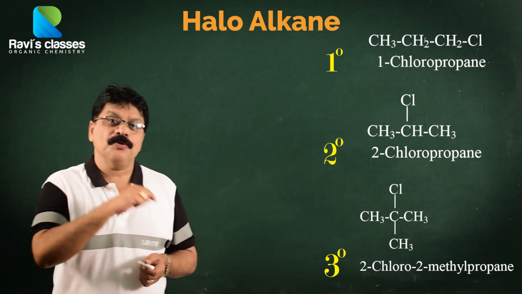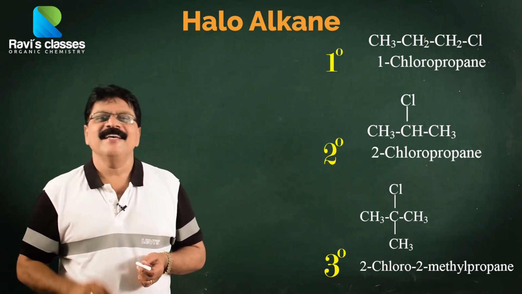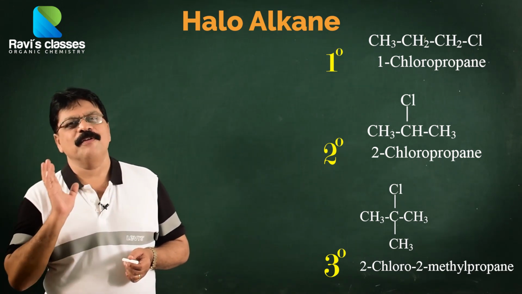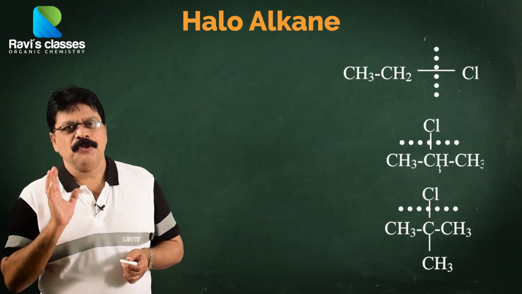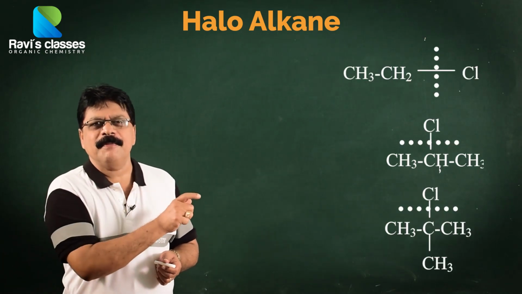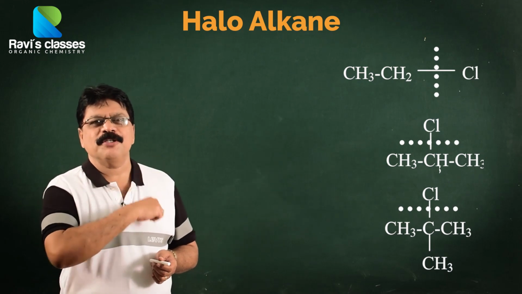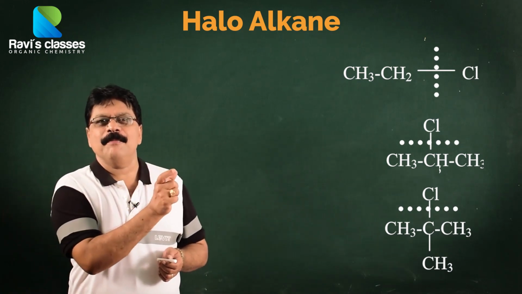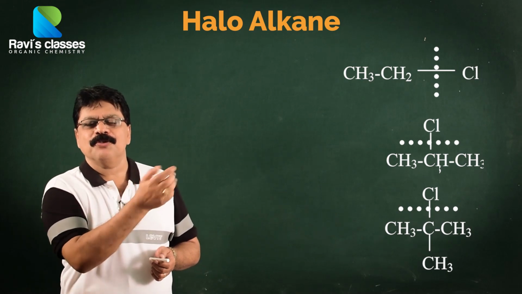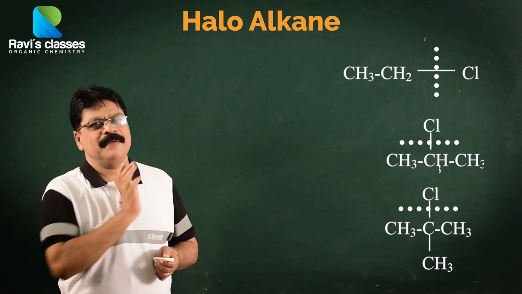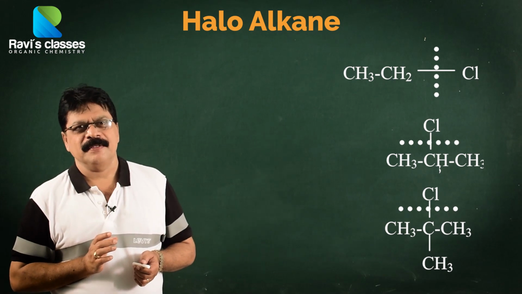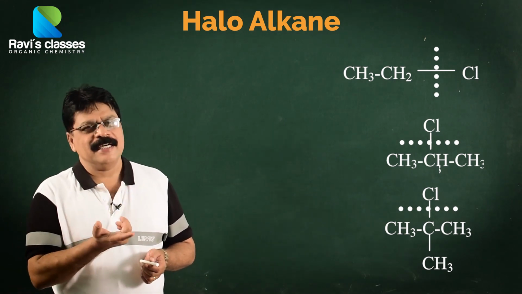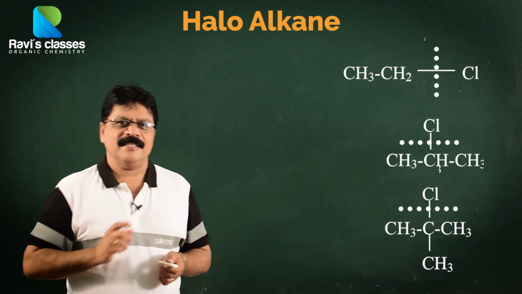Which will undergo nucleophilic substitution reaction fastest? That in which the C-Cl bond will break easily. So the rate of the reaction is dependent upon the breaking of the C-Cl bond and the formation of the resultant carbon cation. In a primary haloalkane, when the C-Cl bond breaks, Cl minus goes off and you are left with a primary carbon cation. In a secondary, you get a secondary carbon cation, and in a tertiary, you get a tertiary carbon cation.